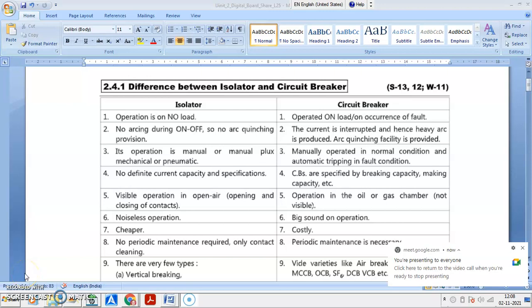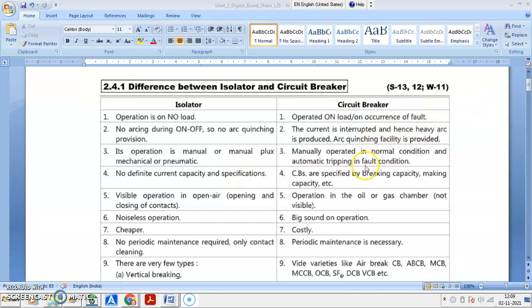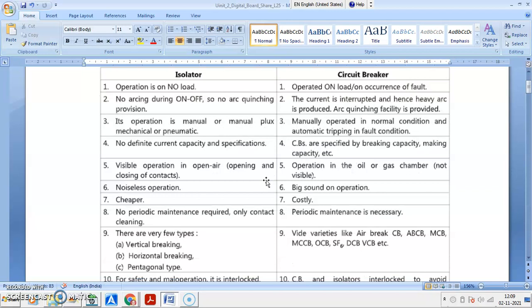Today we will discuss the difference between isolator and circuit breaker. This question was asked thrice in the examination. Isolator operates at zero current or no load. Circuit breaker operates on load or on occurrence of fault.